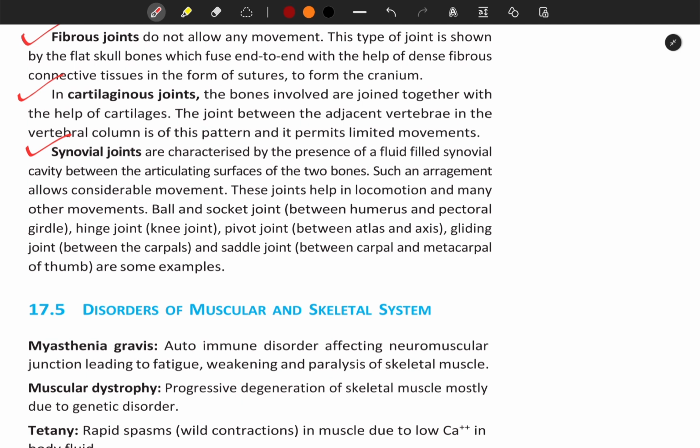Ball and socket joint, that is between humerus and pectoral girdle. Hinge joint, that is knee joint. Pivot joint between atlas and axis. Gliding joint between the carpals, and saddle joint between carpal and metacarpal of thumb are some examples.